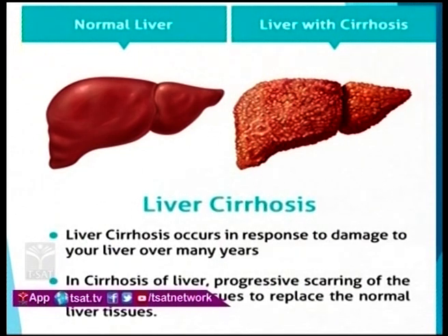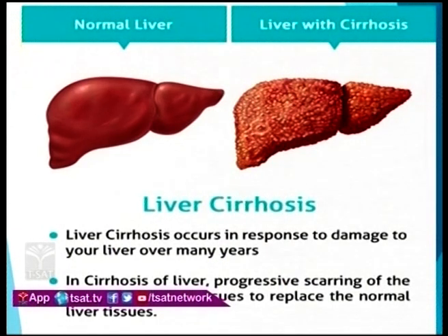So, this liver cirrhosis generally happens to the people who consume a lot of drugs, that is the medicines, and at the same time drink a lot of alcohol. It damages the liver. You can see the difference between the texture or the outer part of the normal liver, how smooth it is, and the liver with cirrhosis, how all the scars are produced on it, and sometimes it may also lead to damage of the liver.